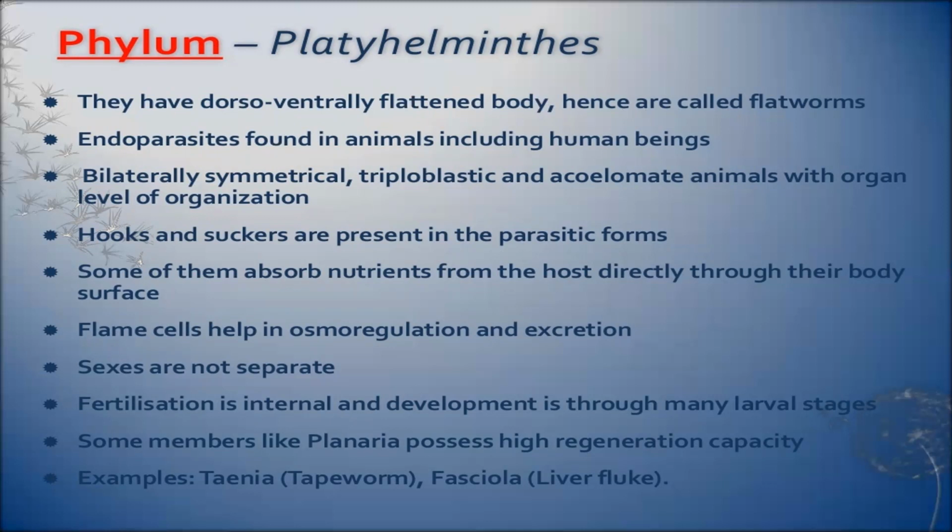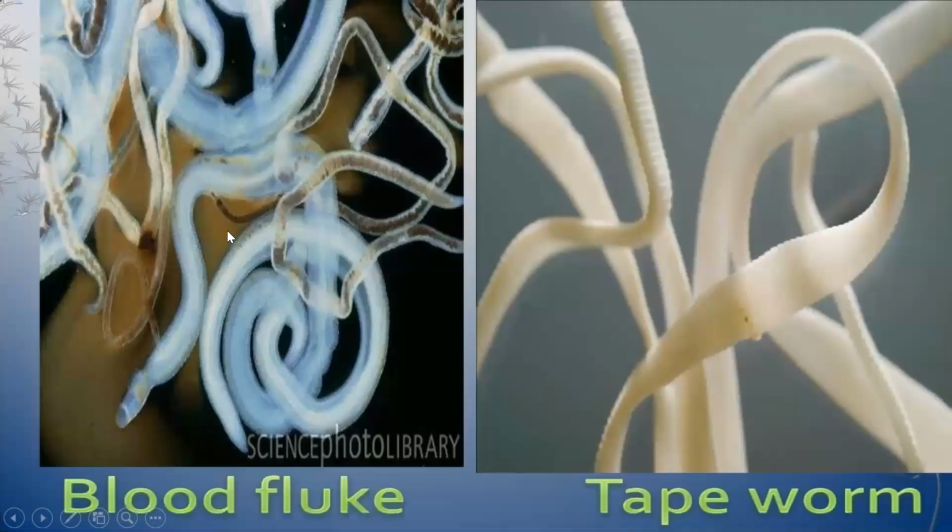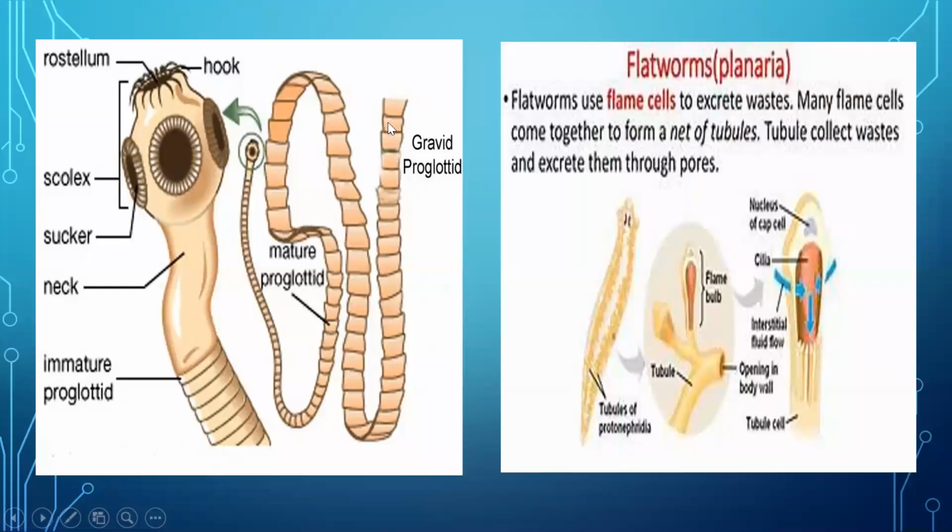Their body is bilaterally symmetrical, triploblastic, acoelomate, and they have organ level of organization. Now, because they are endoparasites, they have hooks and suckers present so that they can stick to the body of the host. Let me show you here. See, you can see the hooks and suckers, which help them to stick to the body of the host.